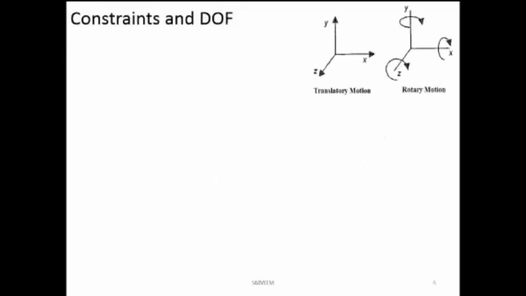Now, the important thing to remember is what are the degrees of freedom and what are the constraints. Any actuator, if we say it is having only 1 degree of freedom, means out of the 6 possible motions that can happen, only 1 is allowed, and all the remaining are constrained. Whenever we say constrained, it means we are not allowing the movement to take place. Now we'll see some examples to understand the degrees of freedom and constraints.